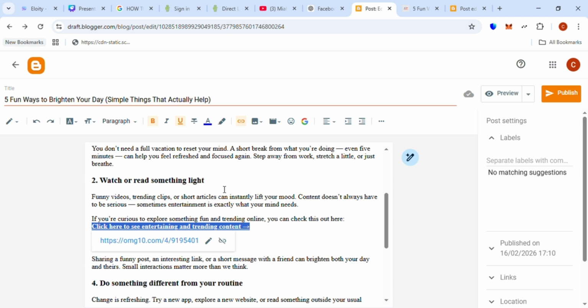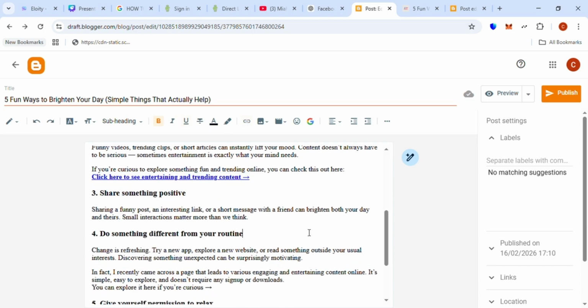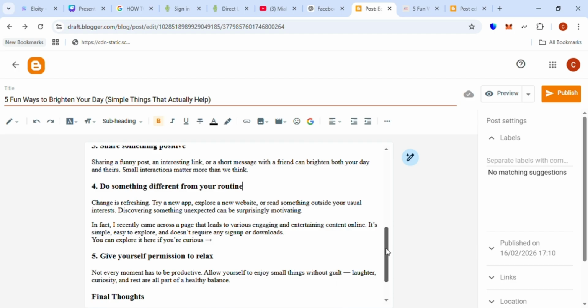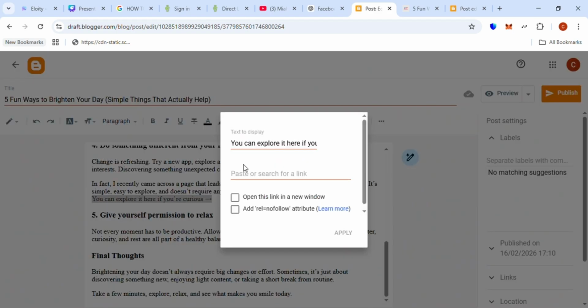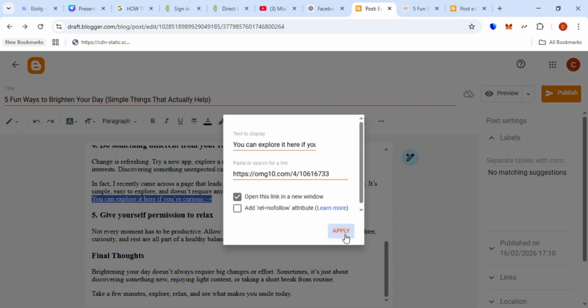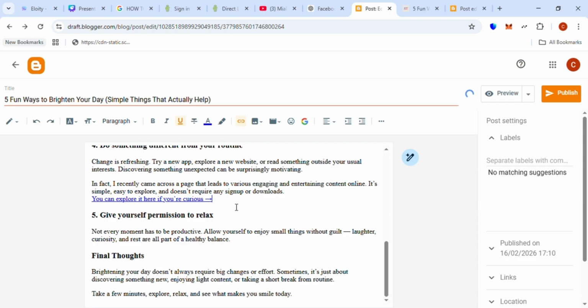Okay, you can actually turn this into a button via some HTML coding, but if you don't want to, you can use this method by making it a hyperlink and clickable. The next place I'm going to add this is this second place, so in case the readers miss the first part, they can click this second part so they can't miss both. You can make yours more elegant.